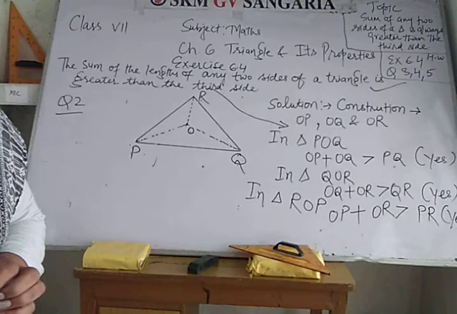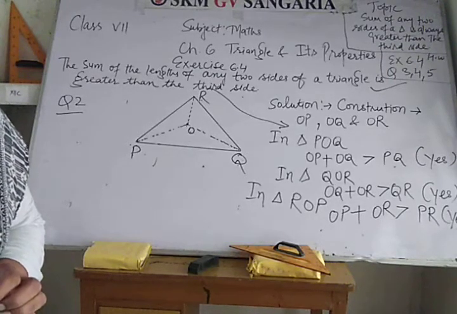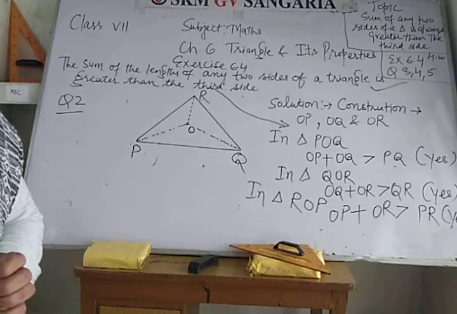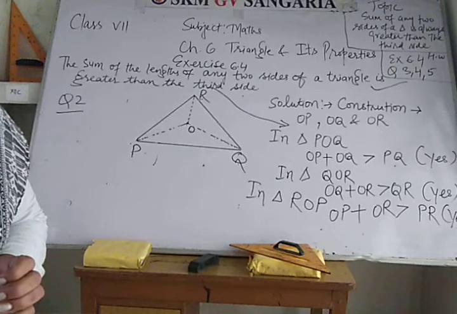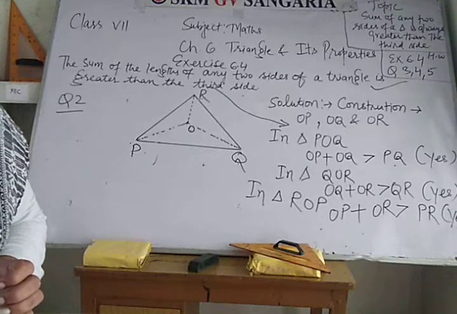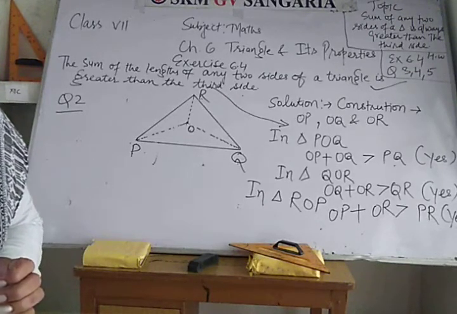In triangle ABM, AB plus BM is greater than AM. Then take triangle AMC, in which AC plus MC is greater than AM.